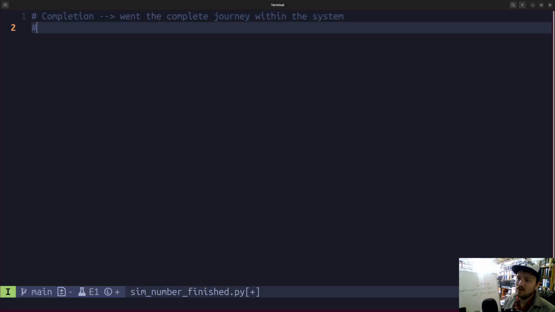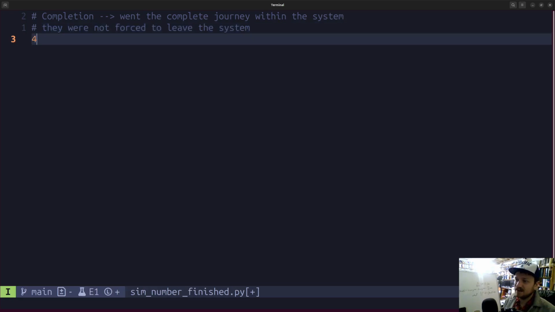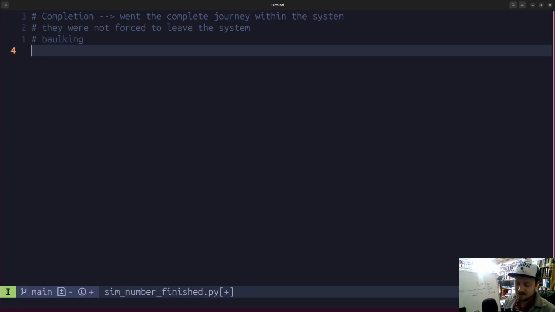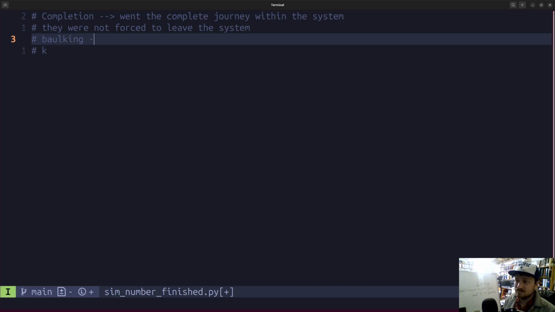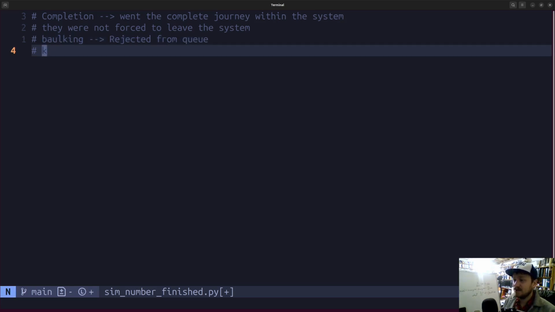Or maybe to put it more clearly, that they were not forced to leave the system according to some mechanism. There's different mechanisms that can do that. One is called balking, where a customer, patient, whatever, can be rejected from entering a queue. And the other one is reneging, of leaving a queue after already having joined it.